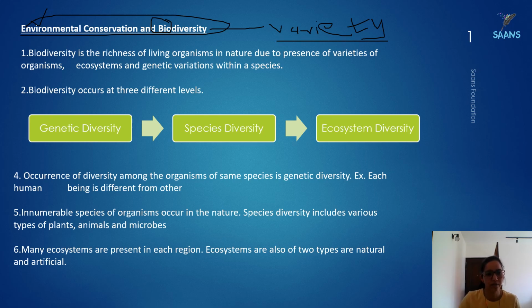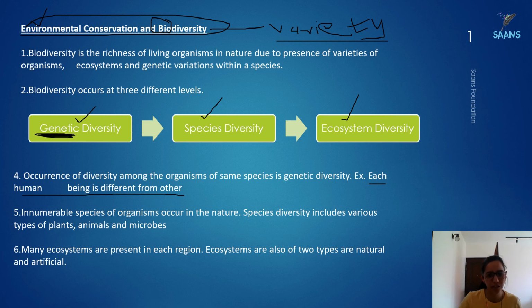So, in order to study them well, they are divided into genetic diversity, species diversity, and ecosystem diversity. Genetic diversity: we already read a lot about what a gene is. Your characteristics, or what you are known for, come from the genes that you get from your parents. The best example is the diversity occurring in humans. Various types of humans are there. Each human being is different from one another. That is called genetic diversity.